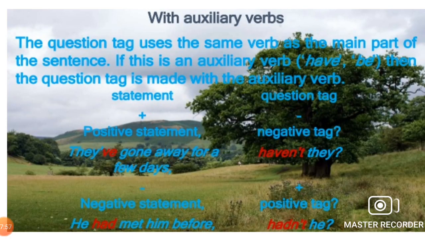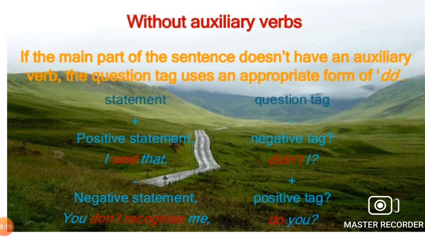With auxiliary verbs, the question tag uses the same verb as the main part of the sentence. If this is an auxiliary verb, then the question tag is made with the auxiliary verb. These all are examples of question tags with auxiliary verbs. If the main part of the sentence doesn't have an auxiliary verb, the question tag uses an appropriate form of do.